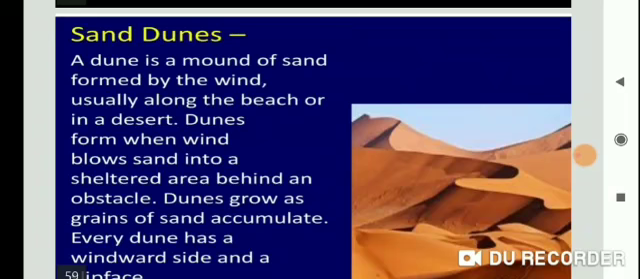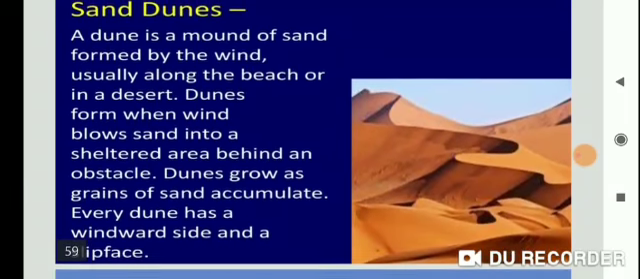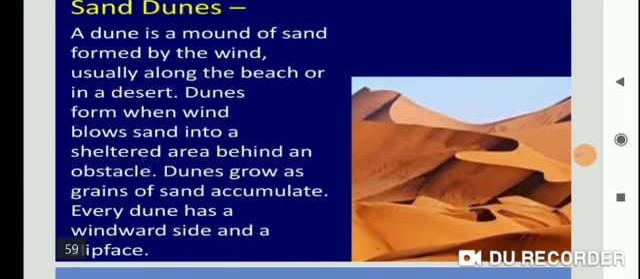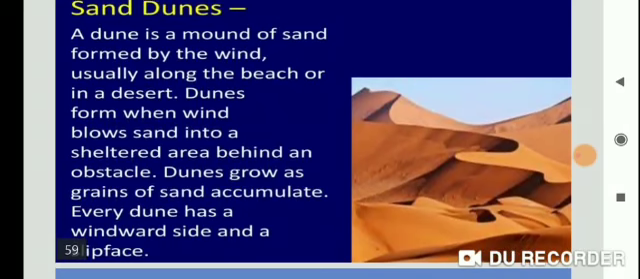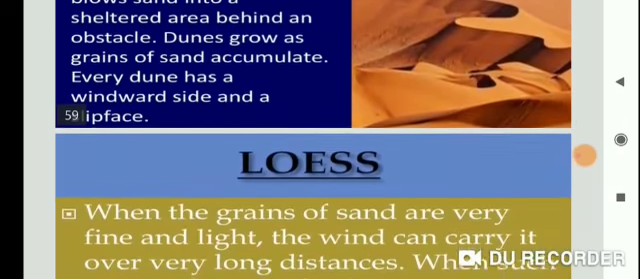Every dune has a windward side. See, windward side and a leeward side. See, now this is the sand dune.